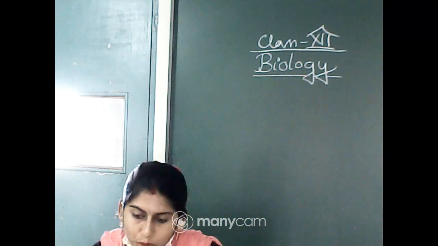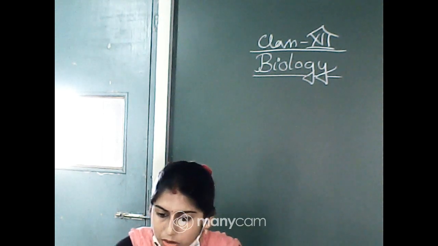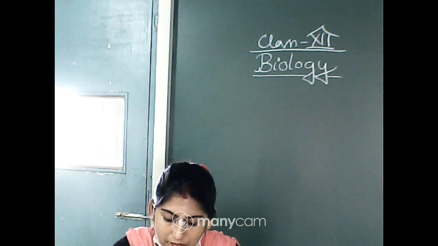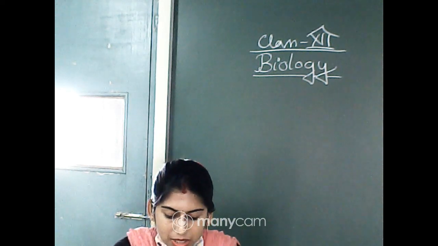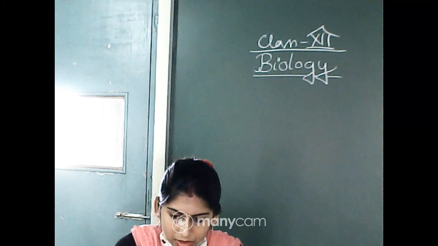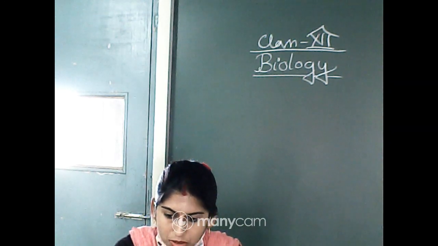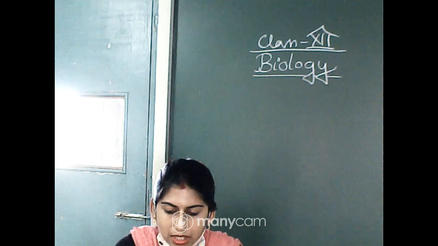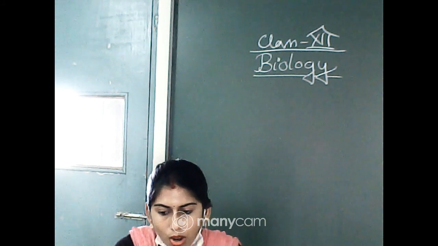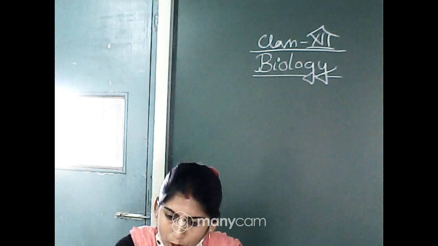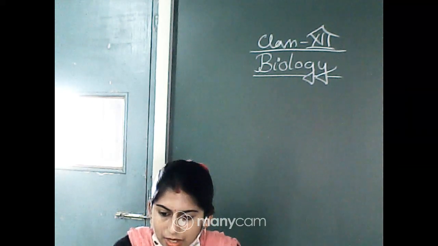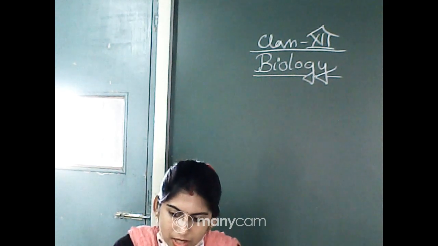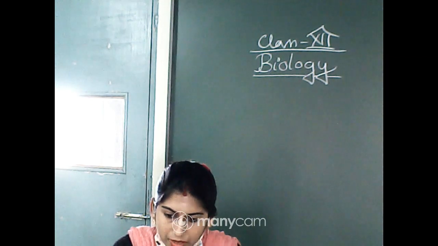Now come to the next, true or false. I will tell you the question, and you will write down T or F, that means true or false. First one is, androgens are produced by Sertoli cells. True or false? False. Very good. So androgens are not produced by Sertoli cells.